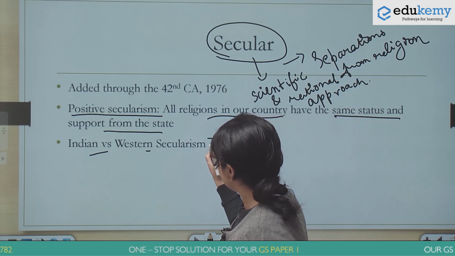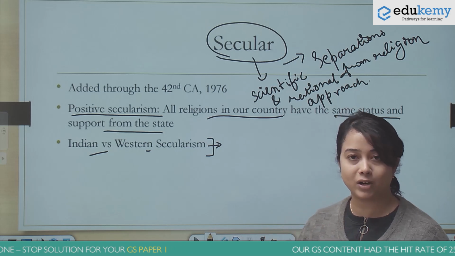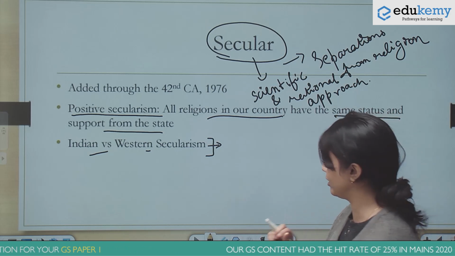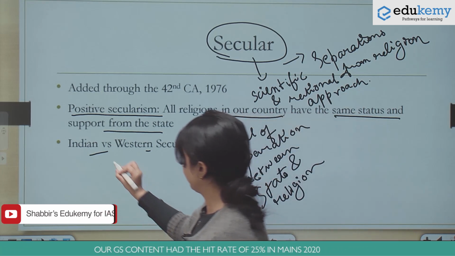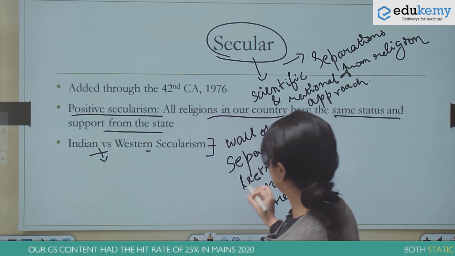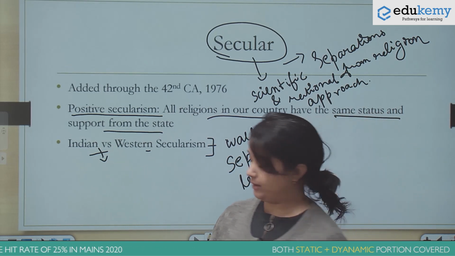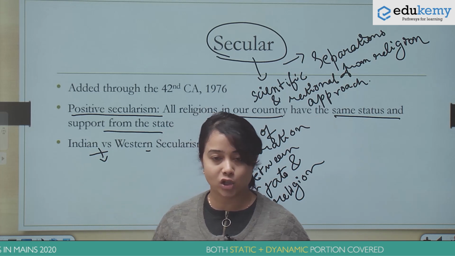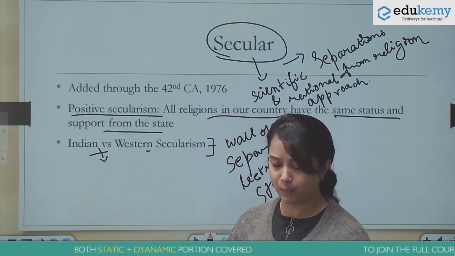See, Western secularism has a clear-cut wall of separation between the state and the religion. But when we talk of Indian secularism, we do not have this clear-cut wall of separation. In fact, in India, the state and religion often interact with each other within certain limited boundaries.